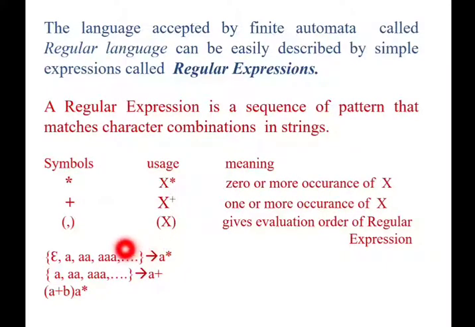Similarly, the set starting with a, aa, aaa and more, without epsilon, can be denoted by a regular expression a plus. In the next example, parenthesis indicates that first the a plus b should be considered, then a star should be considered.